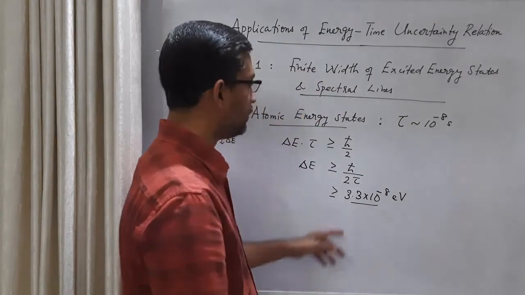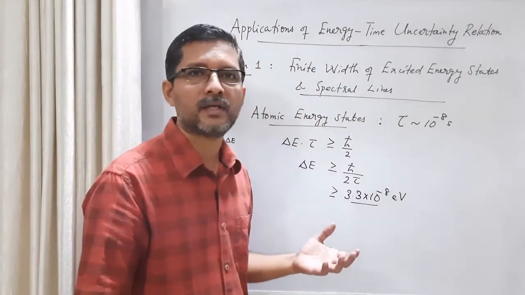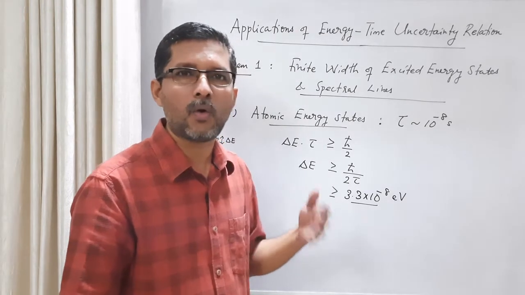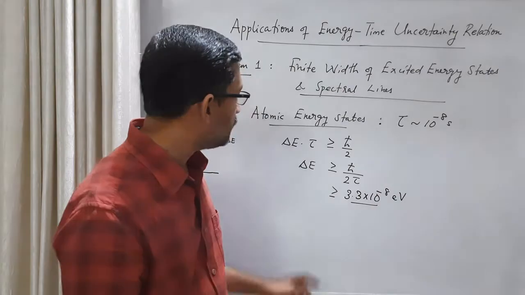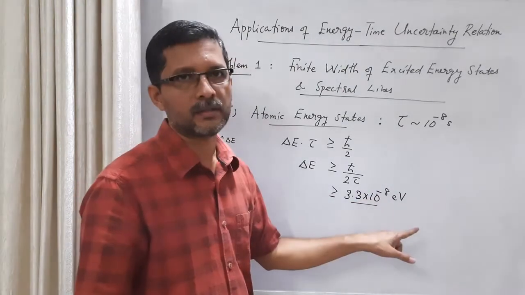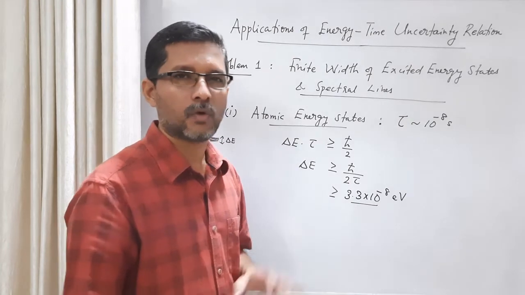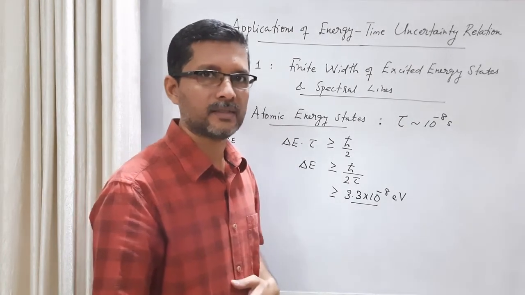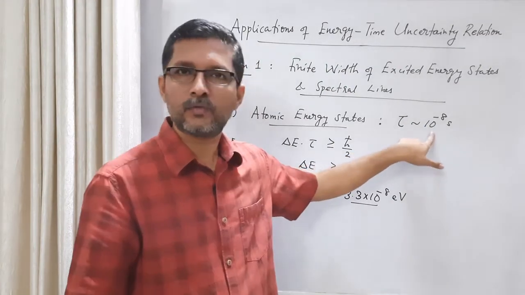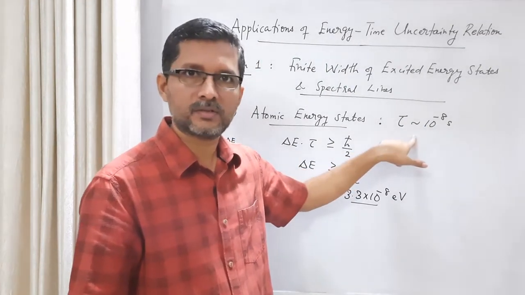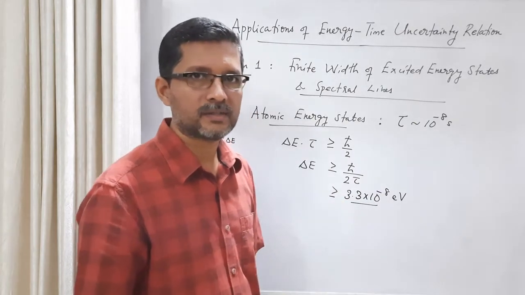Now this 3.3 is not important, because using uncertainty relationship we always get only the order, an approximate estimate of a quantity. So the important point is 10 raised to minus 8 electron volt. Okay, so the width of the atomic energy states is of the order of 10 raised to minus 8 electron volt. And it can be easily remembered. The lifetime of atomic excited state is 10 raised to minus 8 seconds, and the width is also 10 raised to minus 8 electron volt.